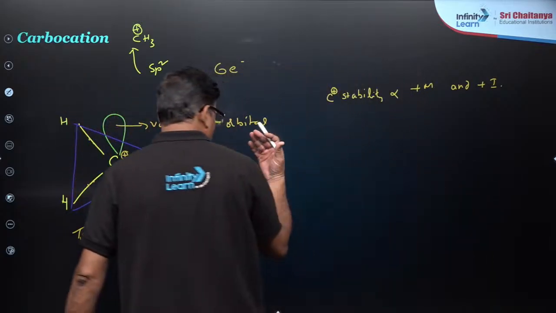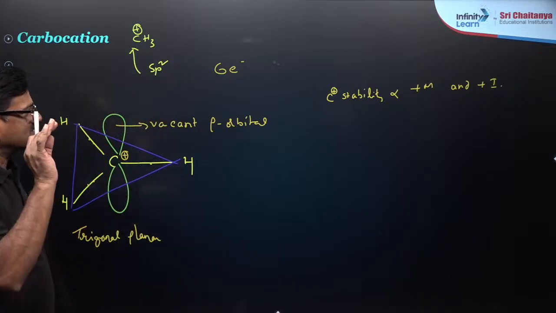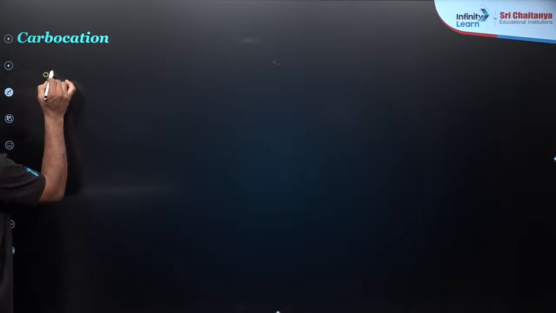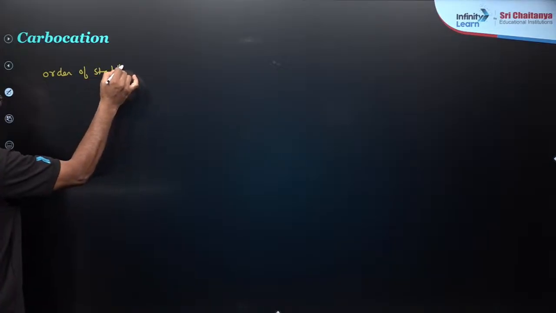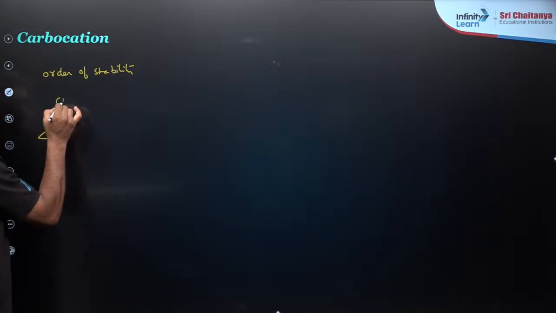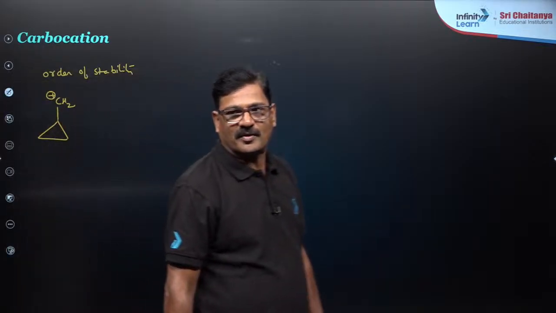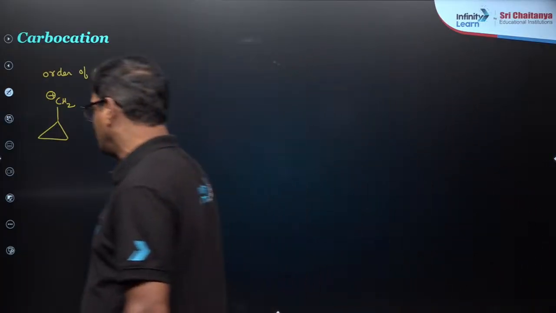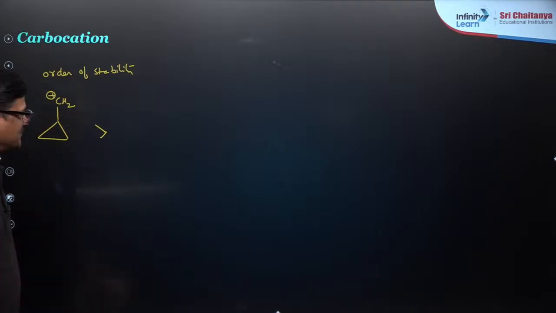Come on. So this is about the carbocation stability. In this carbocation stability, I just want to say the best order of stability among all carbocations. Cyclopropyl methyl carbocation is the most stable carbocation because of the dancing resonance.